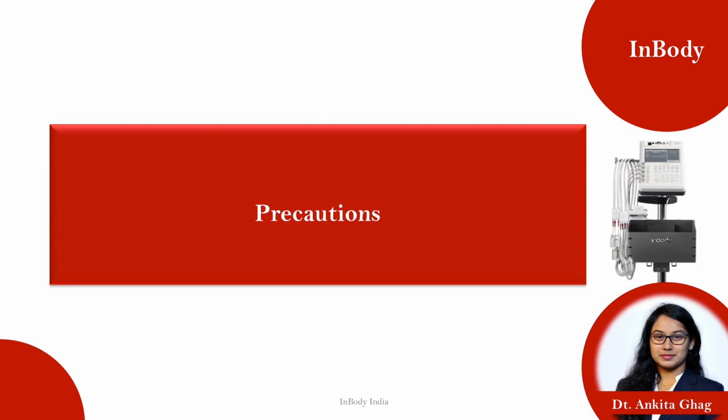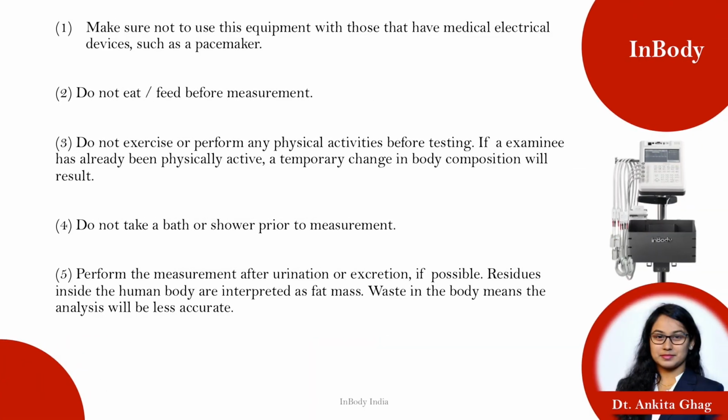Before conducting any kind of test, there are certain precautions which need to be followed. So here are the precautionary steps we need to follow before doing body composition analysis of a critically ill patient. Make sure there is no electrical device attached to the patient, such as a pacemaker. Do not feed the patient before the measurement, because when you feed the patient, there will be an amount of total body water present inside the body, which will result in overestimation of muscle mass.